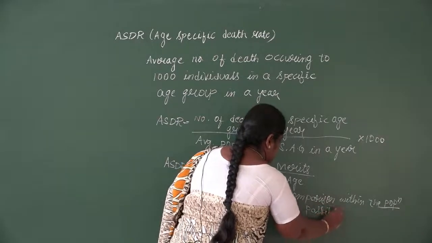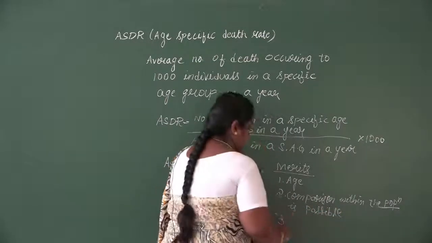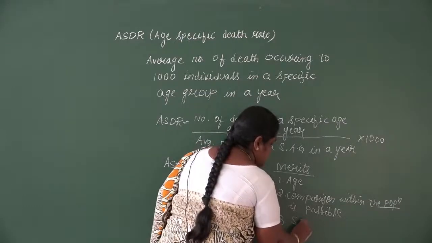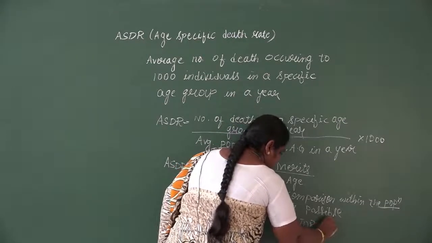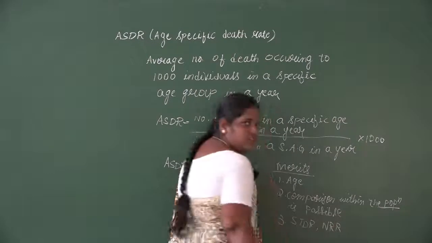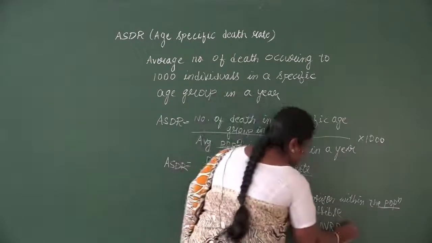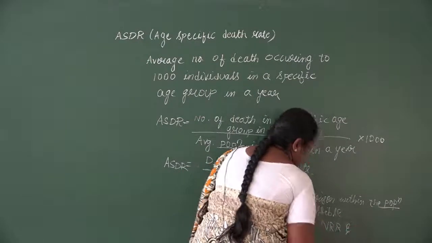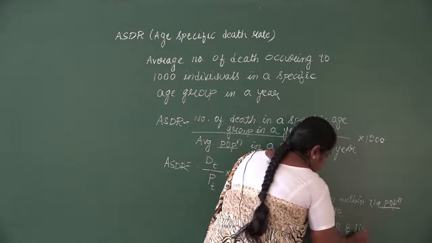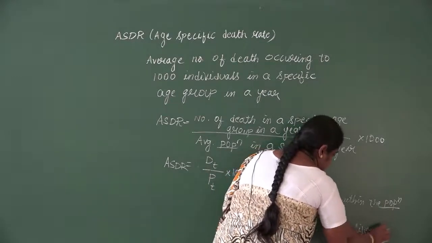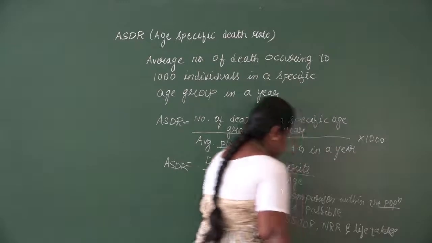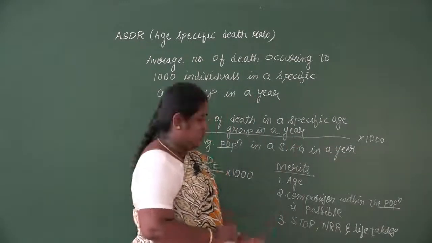And here it is used in calculation of standardized death rate. It is used in the net reproduction rates and life tables. What is life tables? We'll be studying it later on, and the standardized death rate we'll study next.